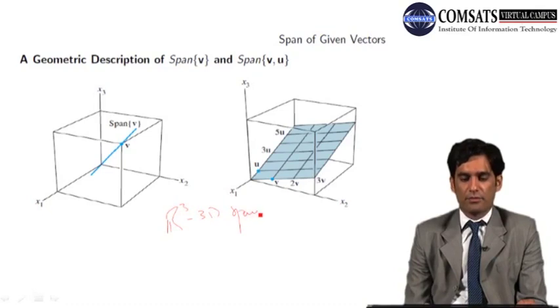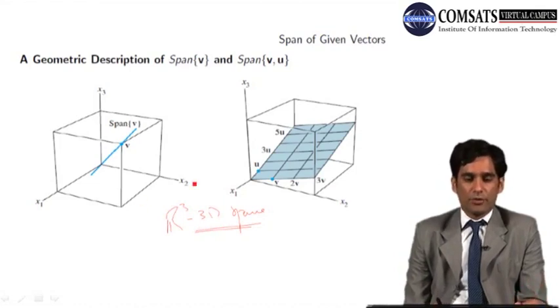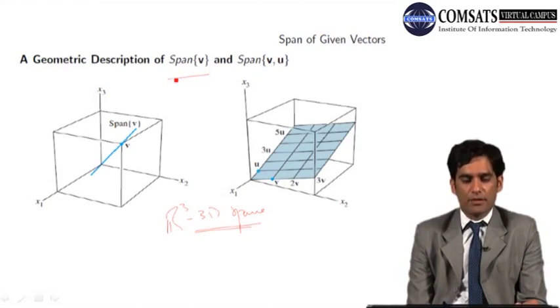The space in which we are living, 3-dimensional space. In fact, we have one more time dimension, and the theory of relativity of Einstein says that we are living in 4-dimensional space. So if you are given a single vector v, what will be the span geometrically?